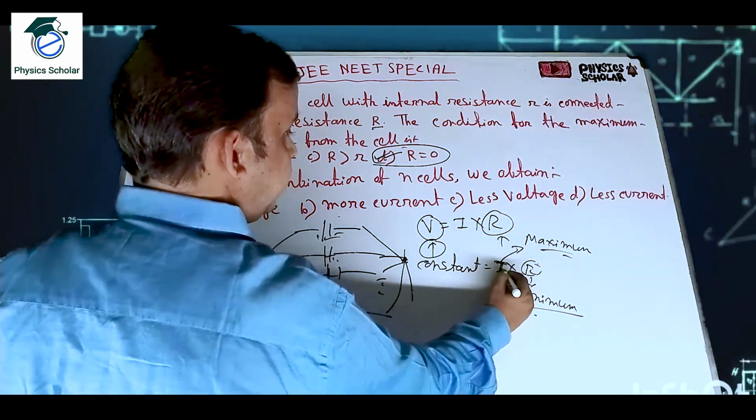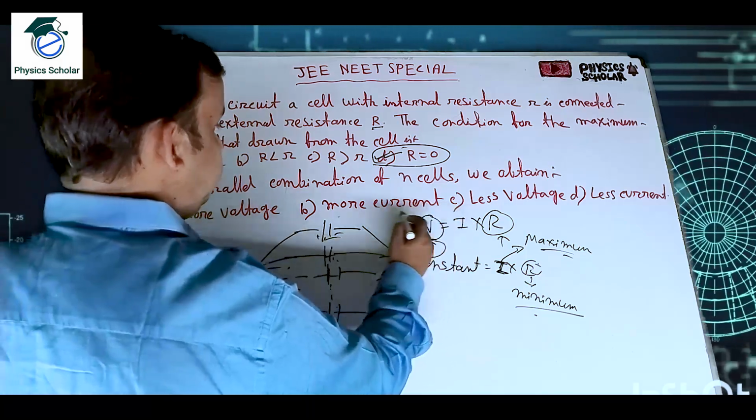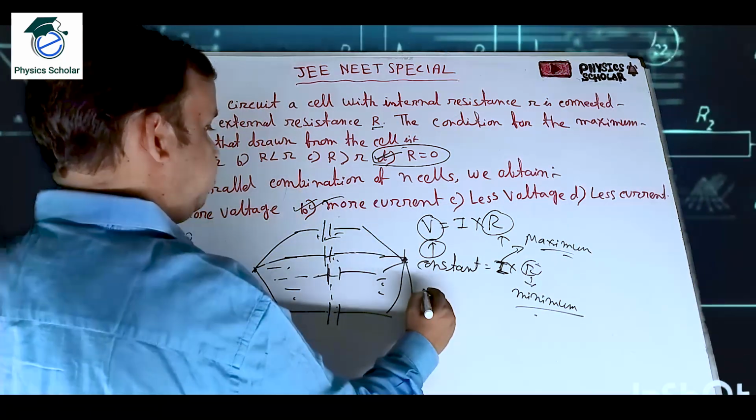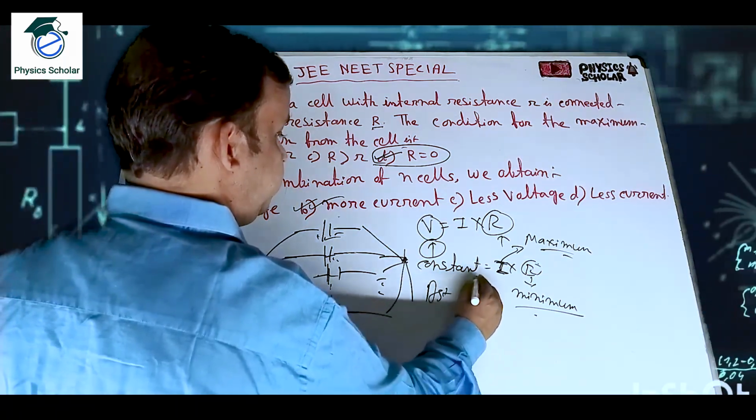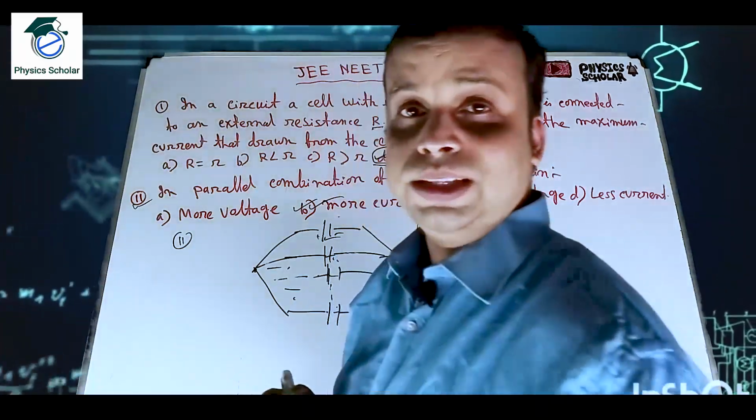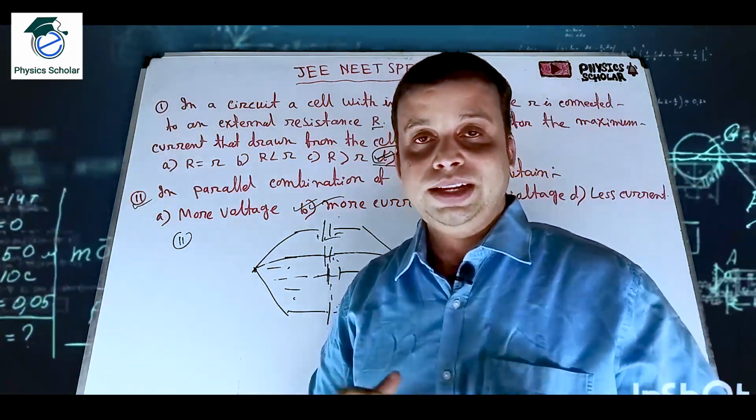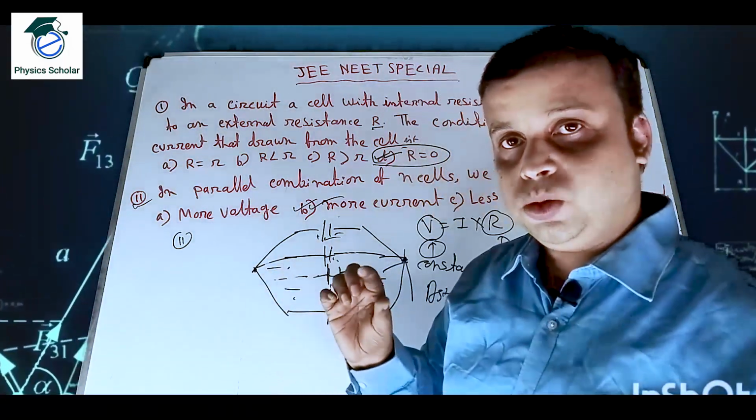What will increase? The I. I means what? The flow of current. So which will be the more current? Okay, so option B. So the answer will be what? Option B. Okay. So if n number of cells are connected in parallel, clear, then the voltage of the circuit is equal to